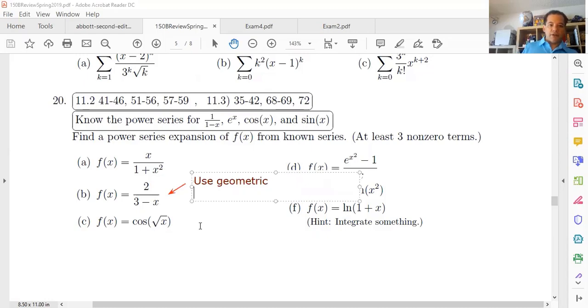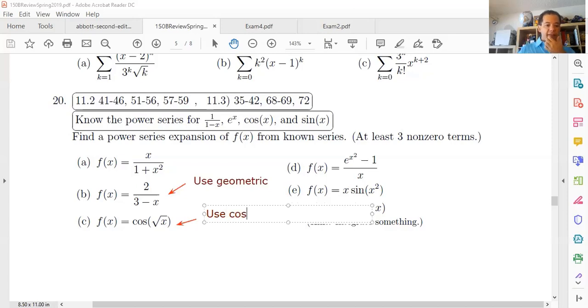For the next one, you want to, of course, use cosine, the series for cosine. And then you're going to plug root x instead of x, right? That's the idea. And so these two are also self-explanatory. You want to use sine and ln. So I'm talking about these ones here.